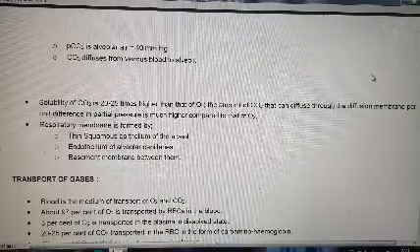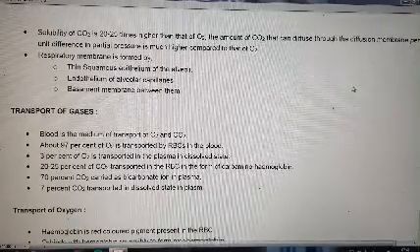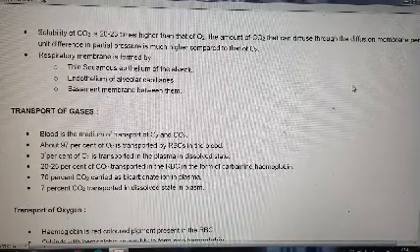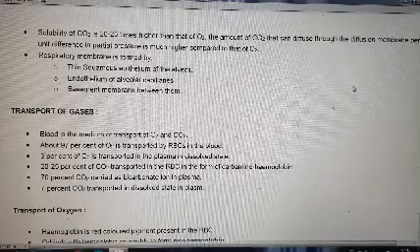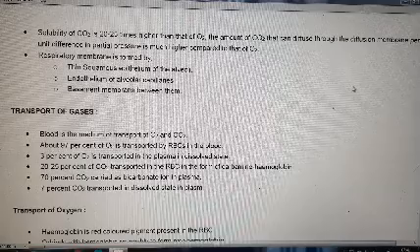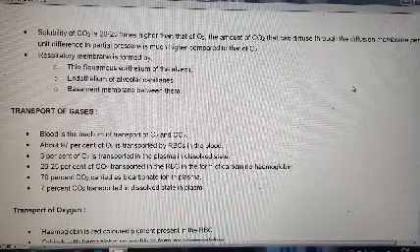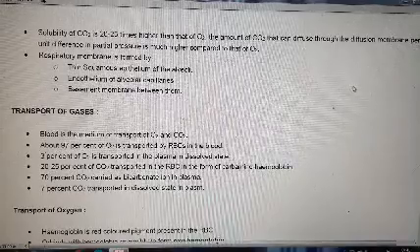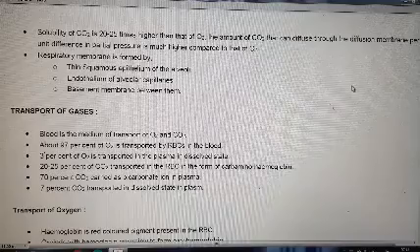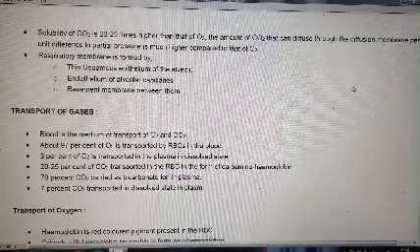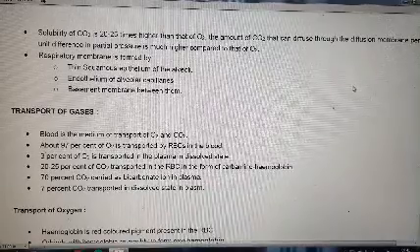Now, solubility of CO2 is 20 to 25 times higher than that of O2. The amount of CO2 that can diffuse through the diffusion membrane per unit difference in partial pressure is much higher compared to that of O2. Respiratory membrane is formed by thin squamous epithelium of the alveoli, endothelium of alveolar capillaries, and the basement membrane between them.